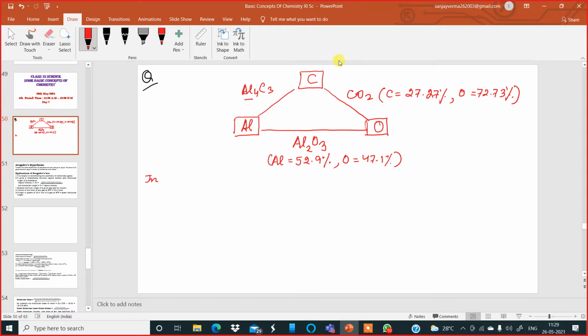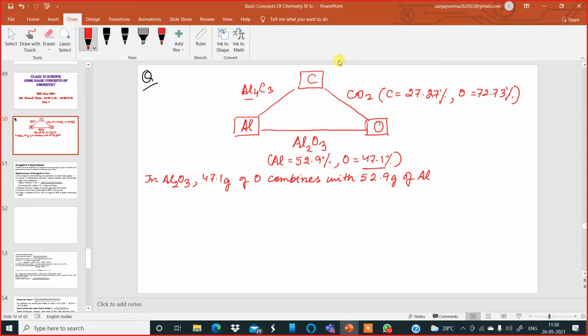In aluminum oxide, 47.1 grams of oxygen combines with 52.9 grams of aluminum.